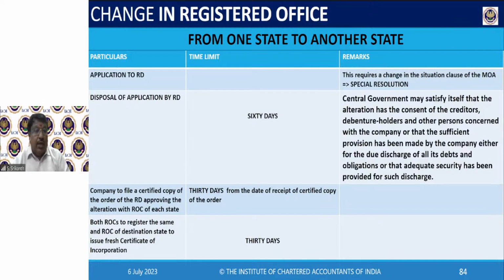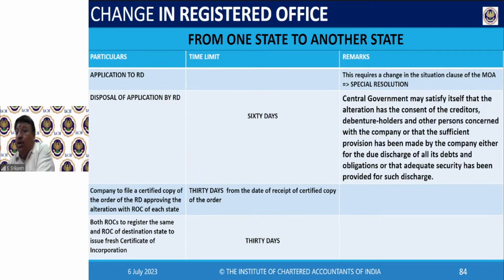So they may see, suddenly you are moving. They all thought that you're in Gujarat only, no problem. Now you're going to Maharashtra. And so in this case, the central government will request consent of creditors also, debenture holders, and other persons concerned, including the income tax department, the GST, government departments. Everybody will be asked. The chief secretary will be asked.